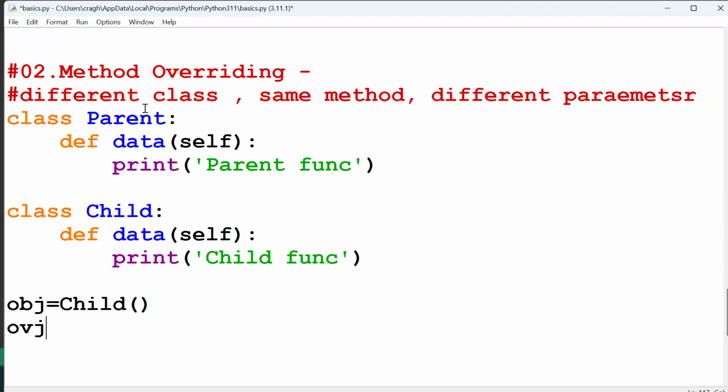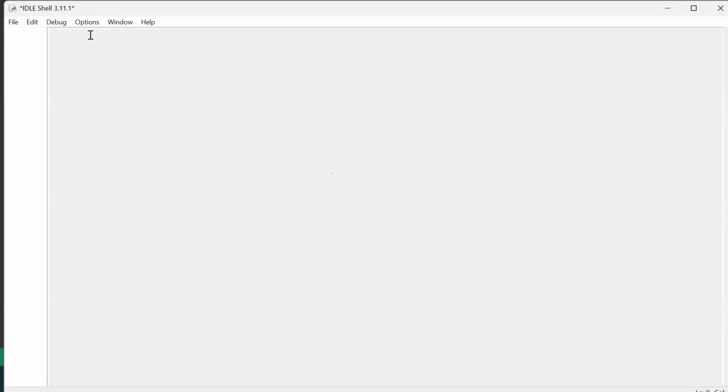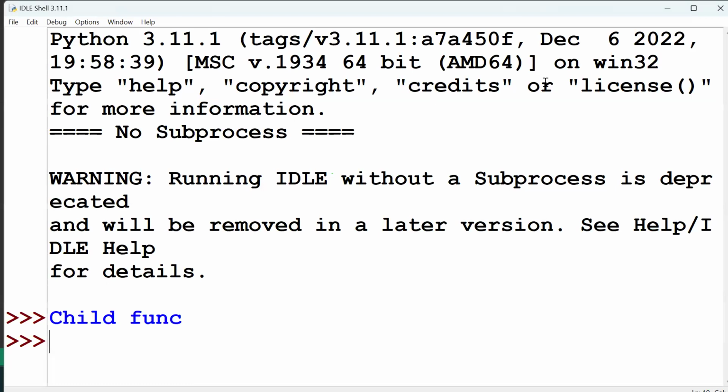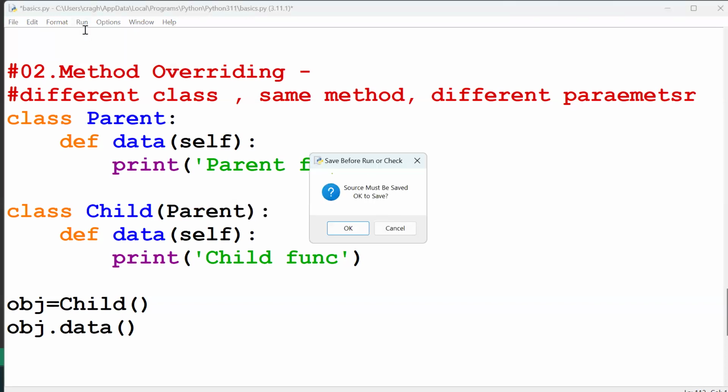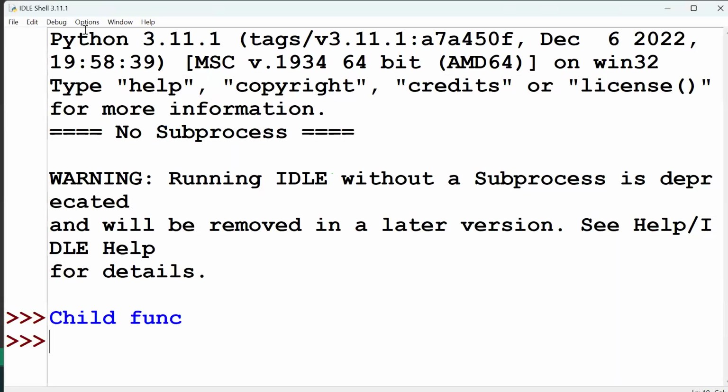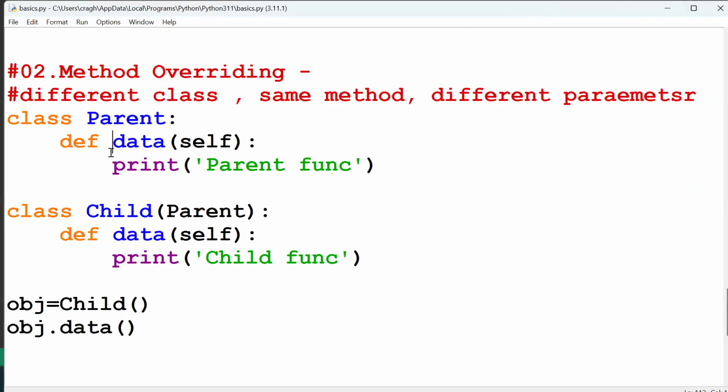And obj dot data, I am calling. Now, which one triggers? Only the child function is triggered. So now my question is, I also have to trigger the parent. In that case, you can derive it by inheriting the method. So I will inherit that parent. Now it works. Run the module. Only the child function is triggered.